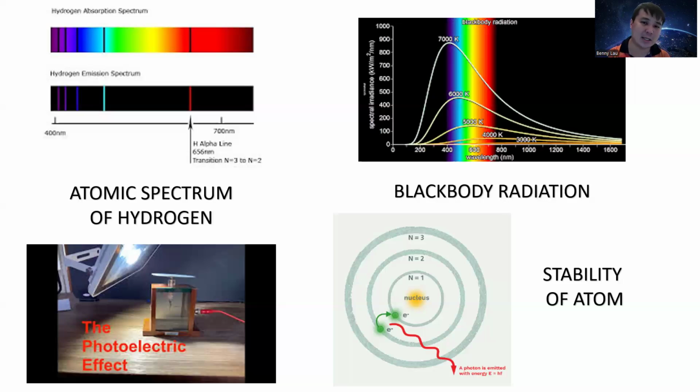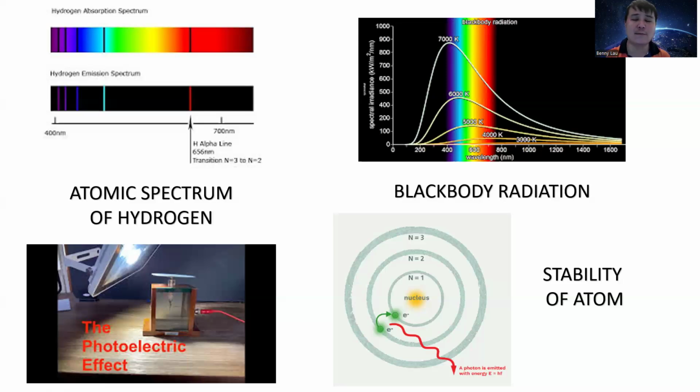There should be no limit to the energy. But here in the ultraviolet wavelength, the values almost drop.